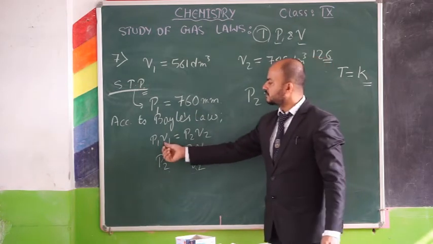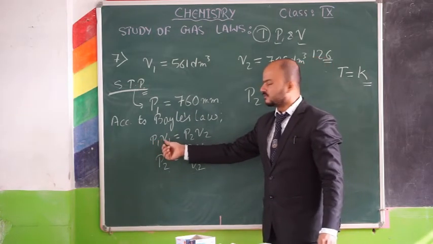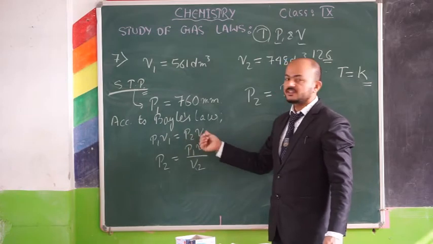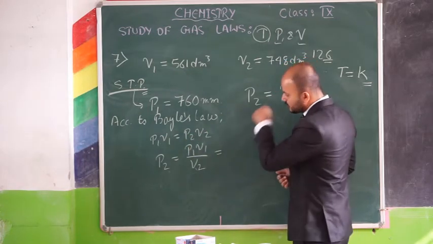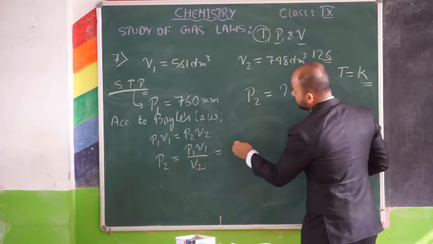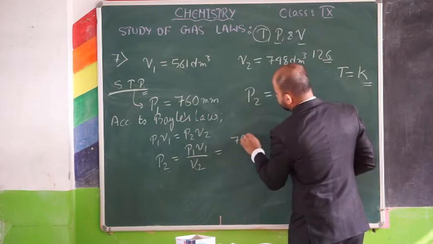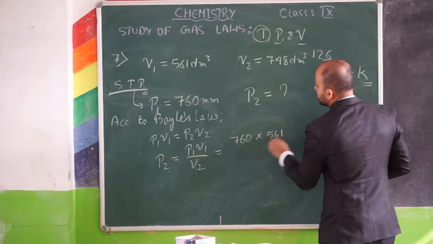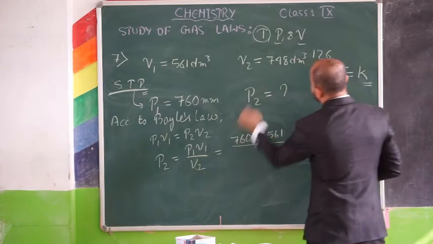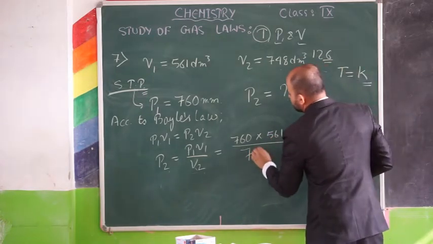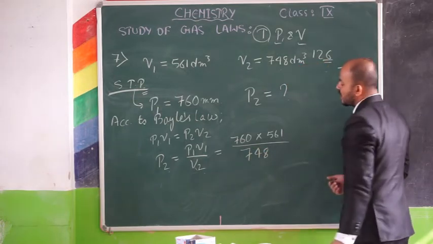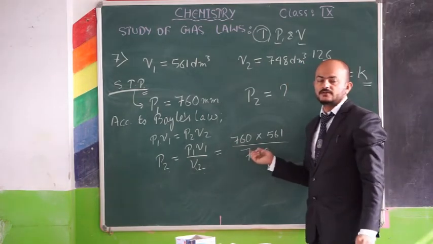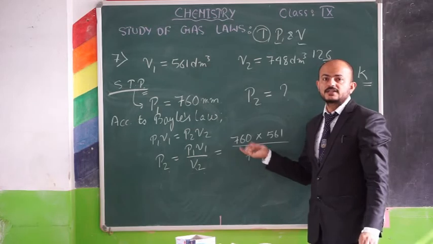P1 is 760, V1 is 561, and V2 is 748. After calculating this, you can calculate it by yourself.